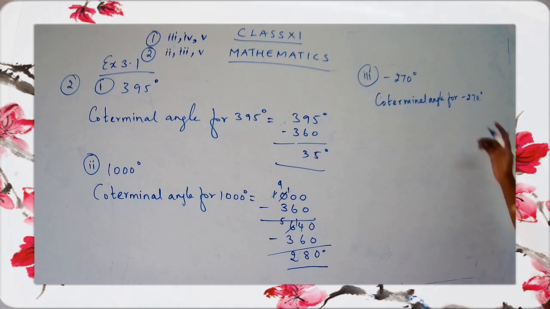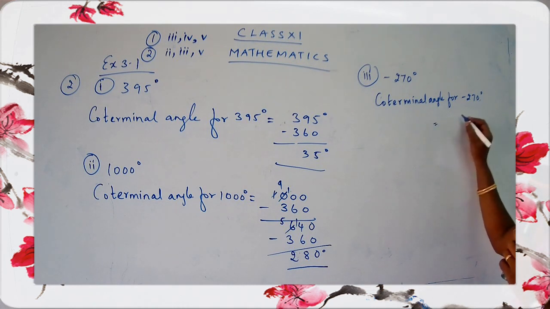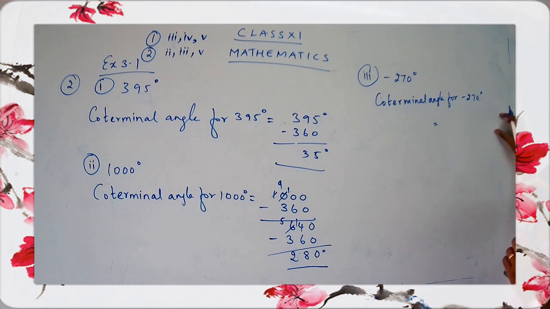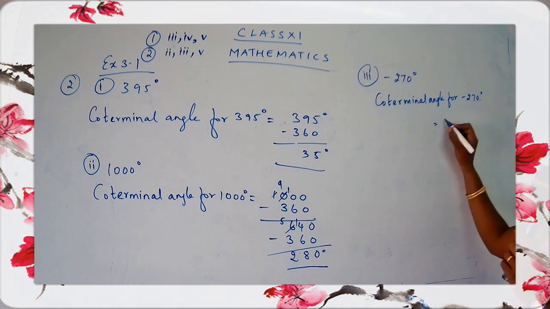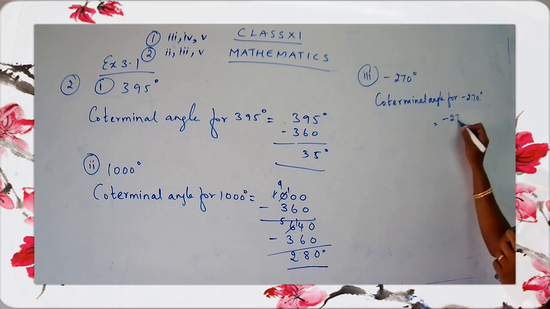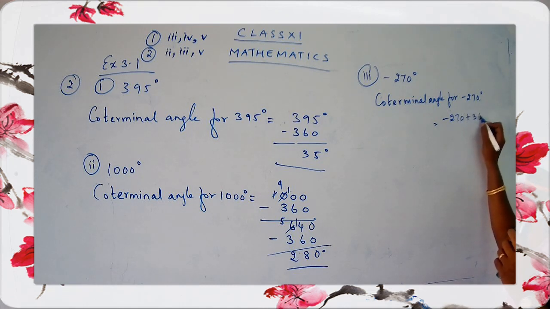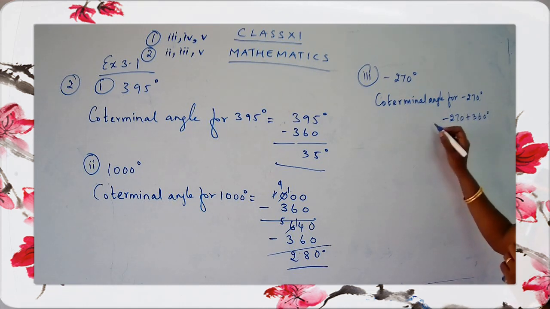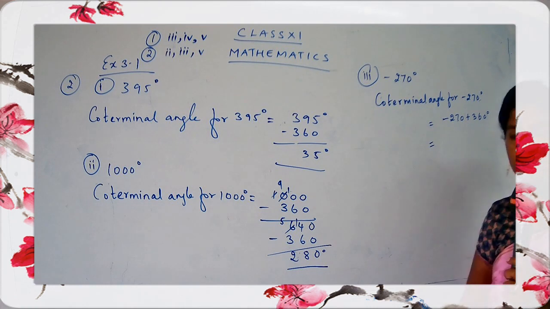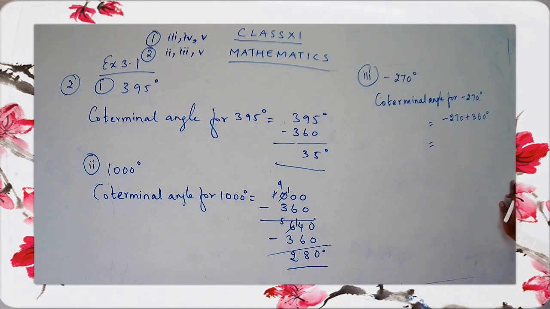Okay. So this is equal to, shall we do it directly or in a vertical line method? So I'll just write out here minus 270 plus 360 degree. Get the answer, children. So this is minus 270 plus 360. What is the answer?